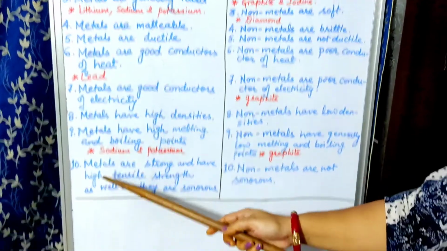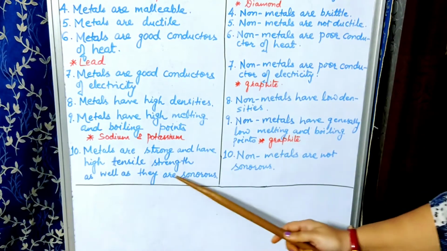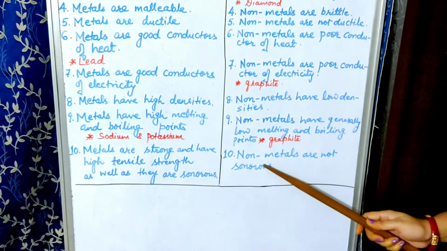Now last point is, metals are strong and have high tensile strength, as well as they are sonorous. However, generally non-metals are not sonorous. What do you mean by sonorous here? Sonorous means it produces sound. Okay, whenever you beat certain metal, especially you could have heard in your school whenever bells are pressed, they are made up of metals, they create sound. Okay, so sonority means the ability to produce sound.